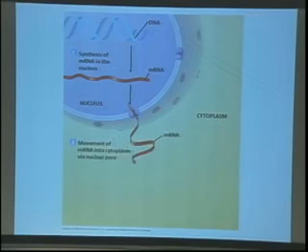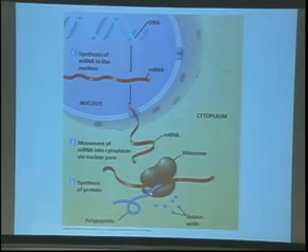That gets shipped out of the nucleus, and in the cytoplasm, it actually gets bound up by ribosomes. These are the very large machines in the cell that are responsible for reading the code in the messenger RNA and synthesizing a polypeptide from that. So this is very quickly how polypeptides are made. We'll talk about this in more detail, of course, later.